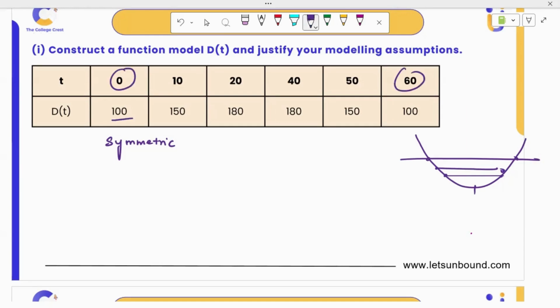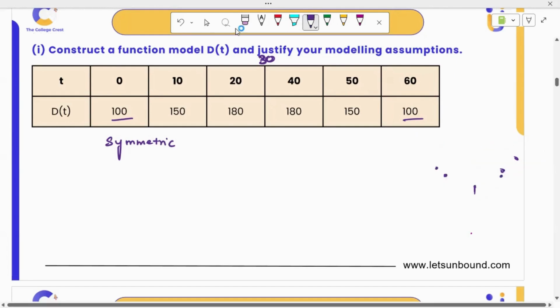They are symmetrical, right? Because 100, 100, they got reflected. 10 and 50, that also you can choose. Everything will give you the same. Okay, 0 and 60, add and divide by 2, it will give you 30. If I take 10 and 50, add and divide by 2, it will still give you 30. So 30 is the value of t where you have the parabola vertex.